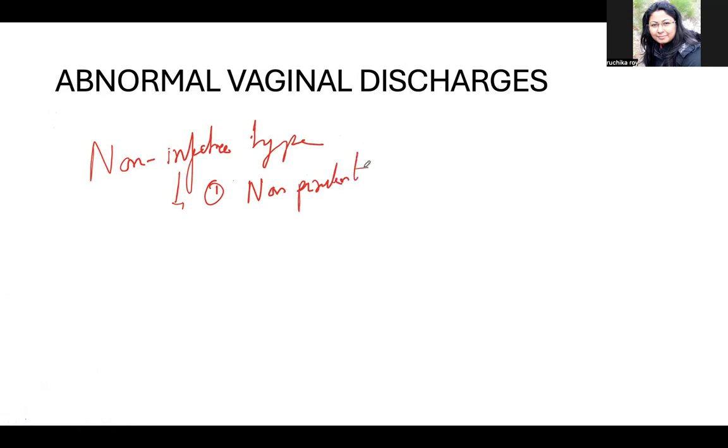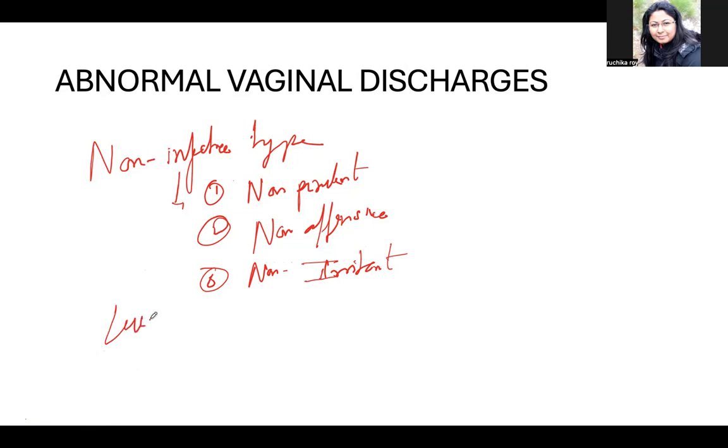There will be no pus formation. They should be non-offensive. And the third, it should be non-irritant. Okay? So this is termed leucorrhea.